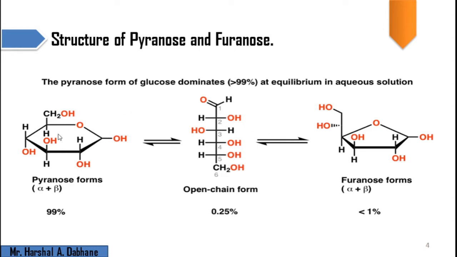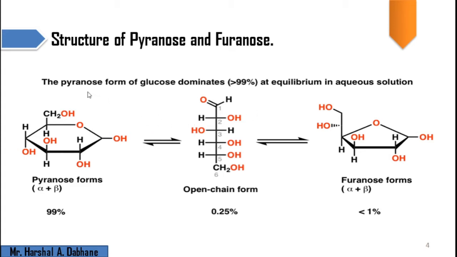So we get a 6-member ring, just like a 6-member heterocyclic ring, called pyranose because its structure is related to pyran. In this way, pyranose and furanose can be formed from the glucose molecule.